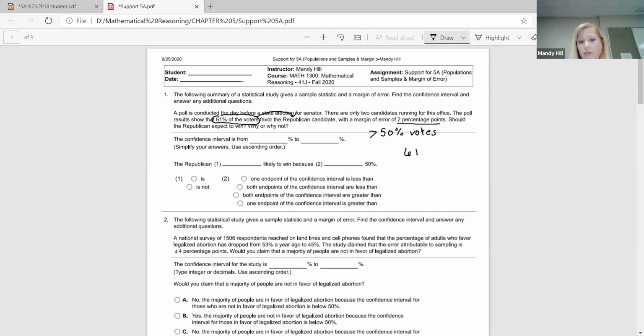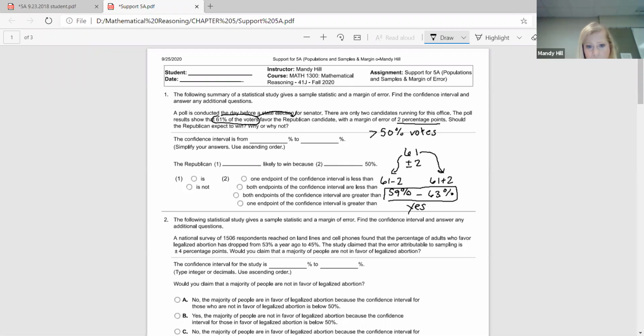When we consider our margin of error of plus or minus 2%, the low end of that would be 61 minus 2, which would be 59% of the vote. The high end of that would be 61 plus 2, which is 63, so 63% of the vote. So we're really confident with this poll that this candidate is going to be between 59% of the vote and 63% of the vote. So yes, we think that they're going to win.